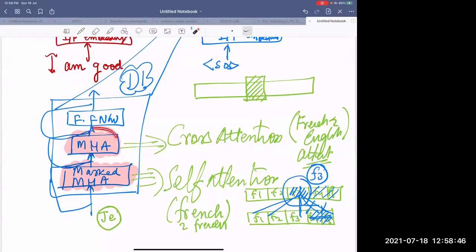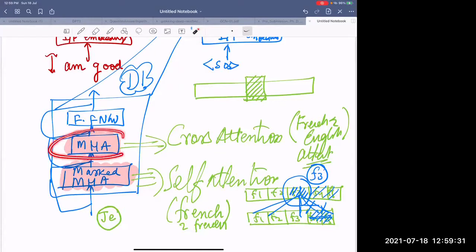Now let us come to the next layer. This layer was absent in our encoder. Even our encoder was not masked. Why? Because our encoder can see the whole English sentence in one go. You need not worry, because whatever you are going to predict will be in French, so it doesn't matter. You need to see the whole thing which is written in English. That is why no masking has been done there. But masking has to be done in the case of the decoder. That is one thing: self-attention was there in the encoder, but masked self-attention is there in the decoder.